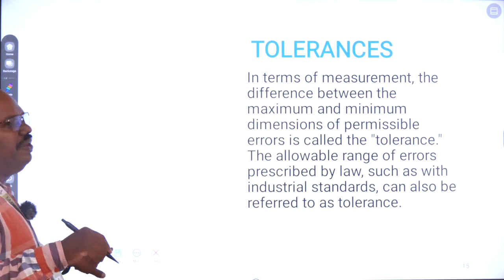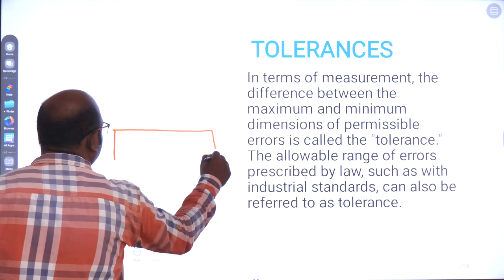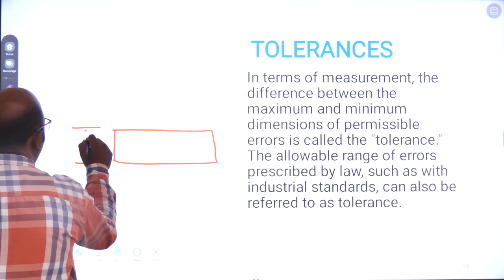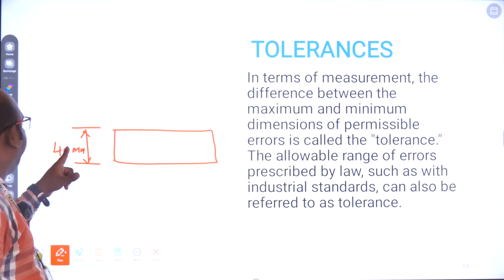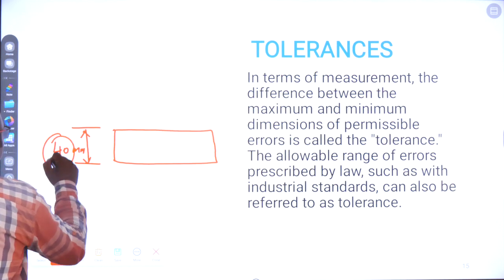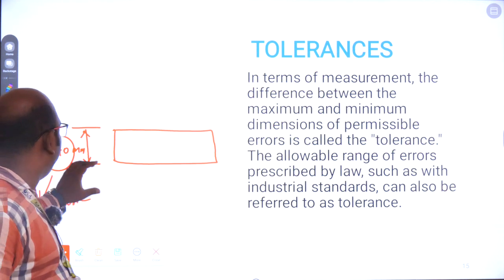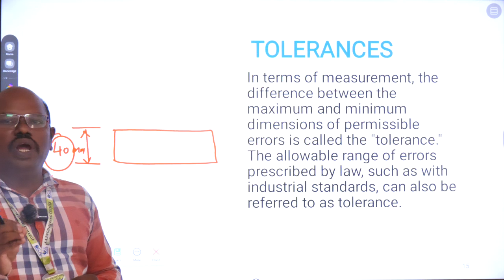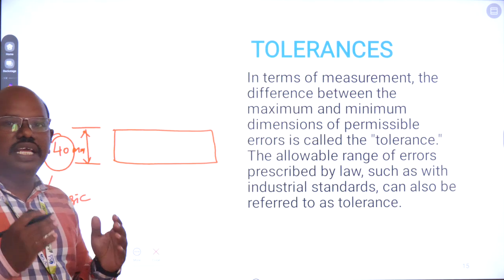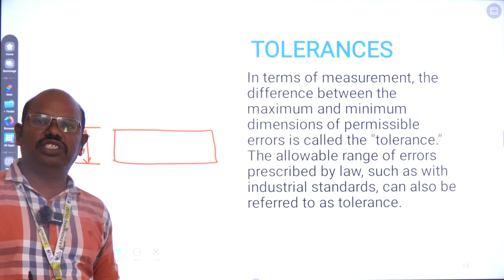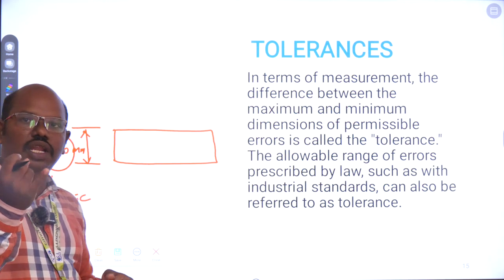Now, if we want to manufacture a shaft of 40 mm diameter, what is this 40 mm? This is the base dimension, or basic value. Surely no one can manufacture this shaft at exactly 40 mm. So the design people must give some relaxation to the manufacturing people. That is called a limit. There are 2 types of limits: the upper limit and the lower limit.